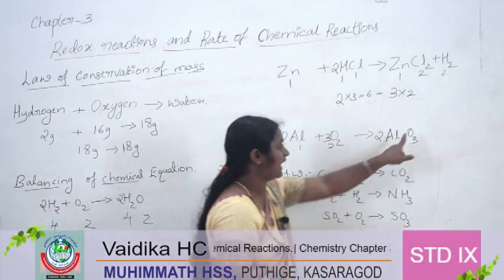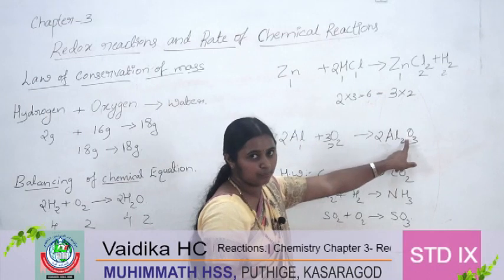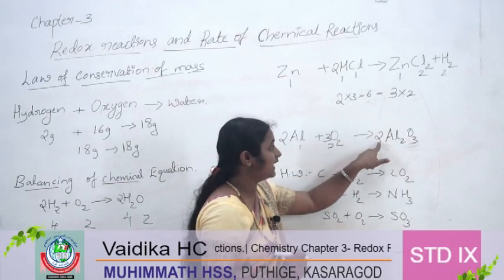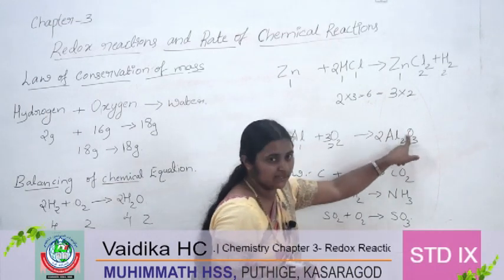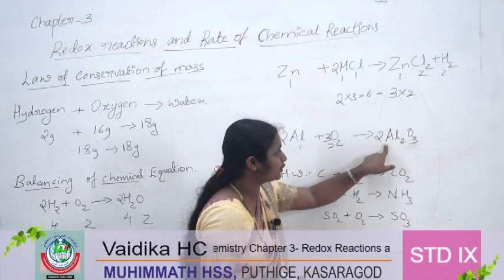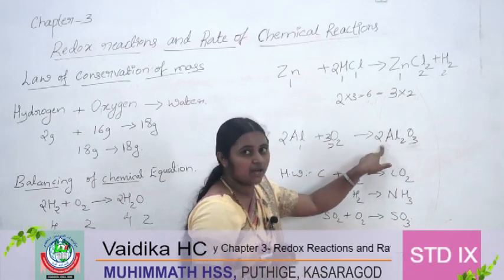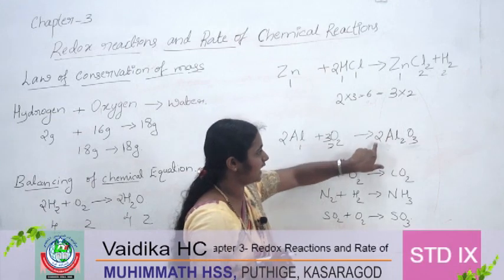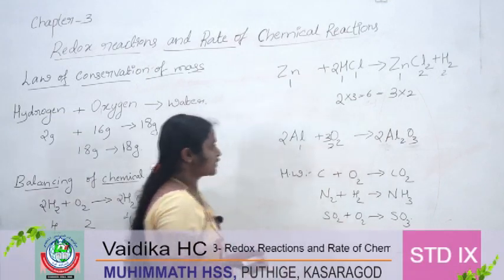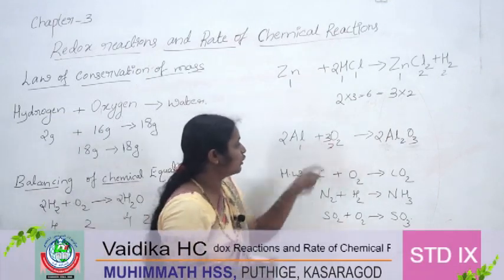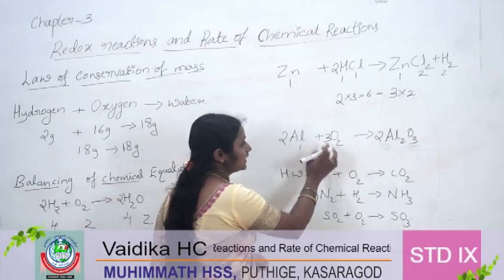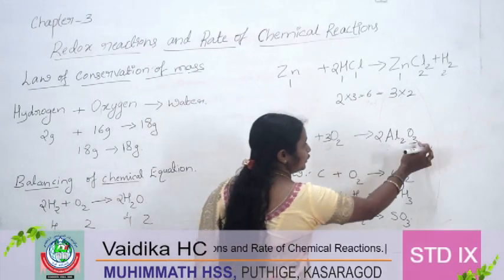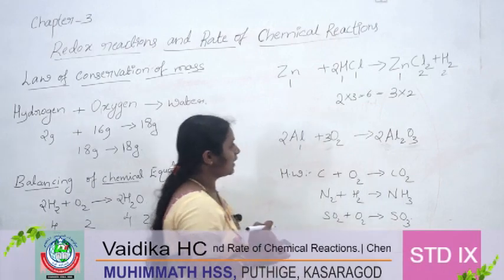We cannot write in between the compound. We cannot write these numbers in between the compounds. We have to write in front of the compounds. Always we have to write in front of the compounds. Okay. So here now oxygen is balanced. That is 3 into 2, 6. 2 into 3, 6.